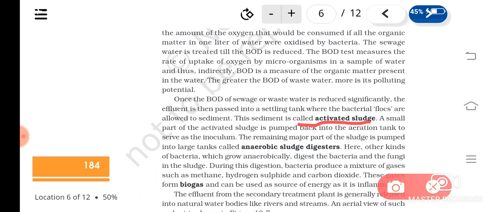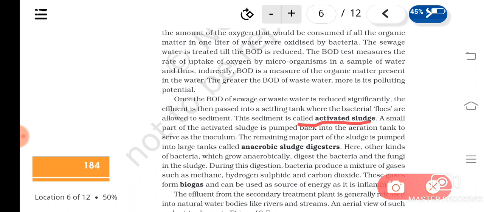Okay, now a small part of the activated sludge will be pumped back into the aeration tank, and that will act as the inoculum to start the new culture. Understood? Just like curd is added to milk. Like that, as an inoculum, a part of the activated sludge will be going back to the which tank? To the aeration tank. And the rest is pumped into large tanks called anaerobic sludge digesters.